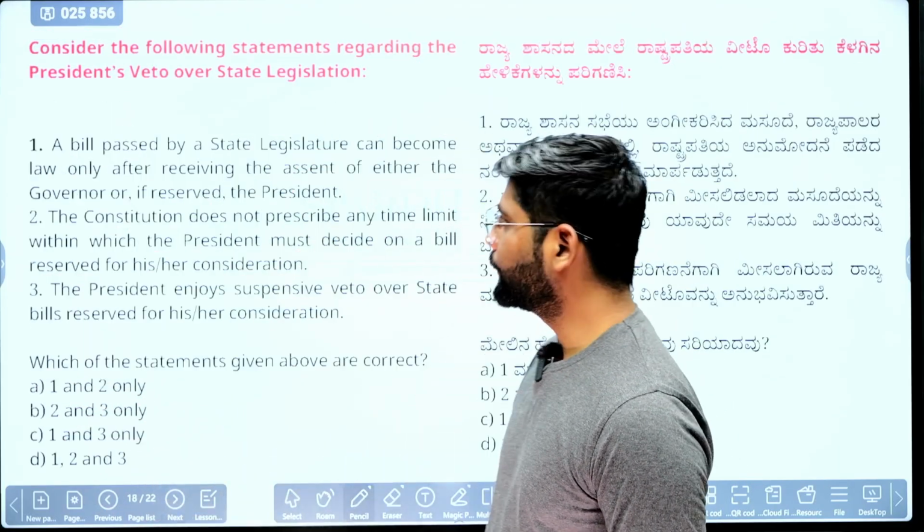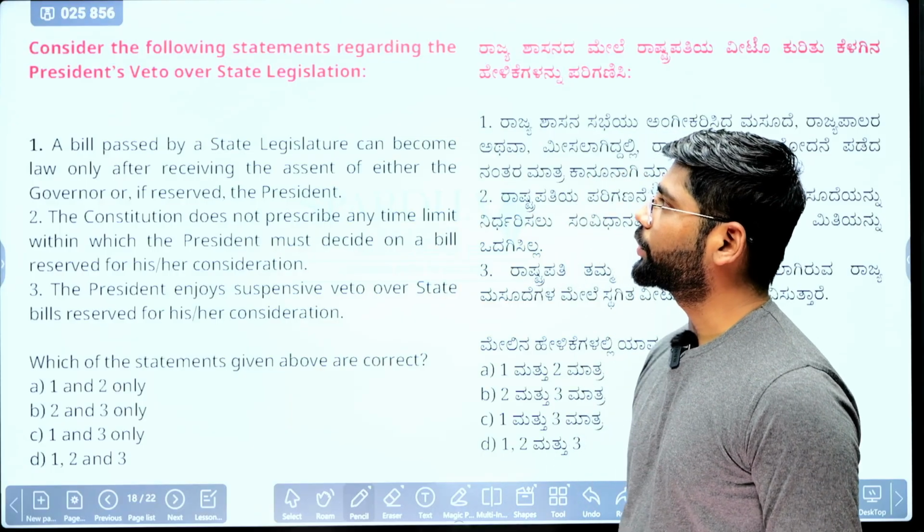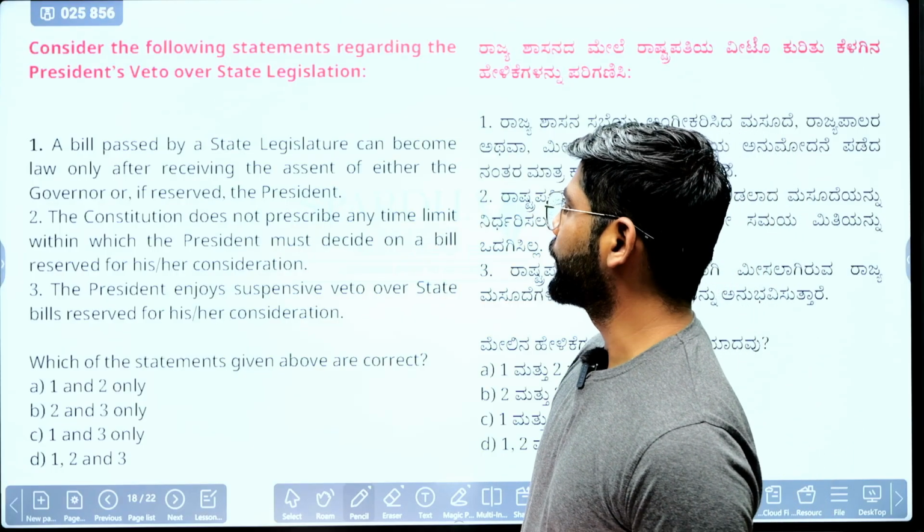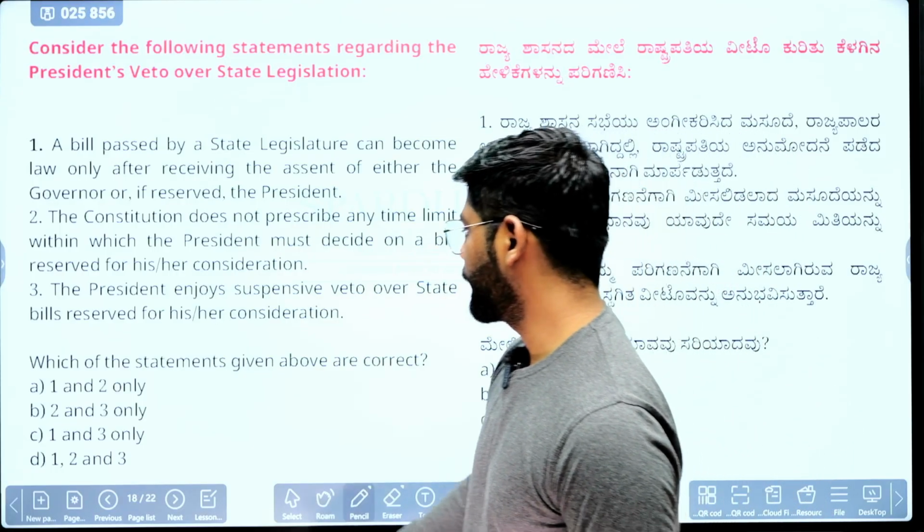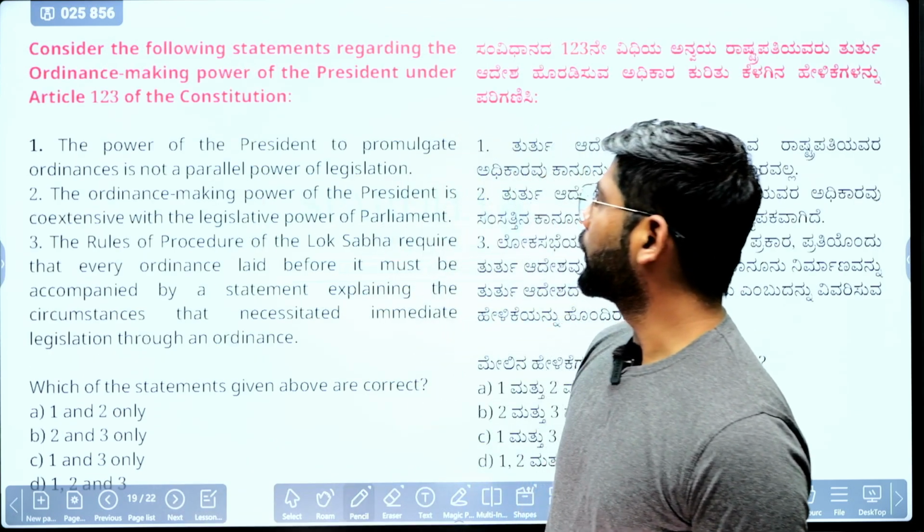Next question we'll see. It is considered following statement, president's veto power over state legislation. I guess again it is repeated. Okay, I guess.